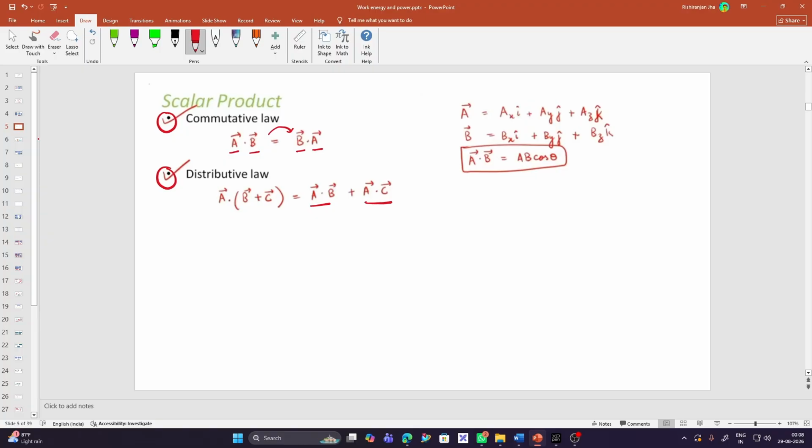And why are we learning scalar product? We are learning it because it is very important to understand the scalar product when you need to study the work, energy, and power concept. And this equation, I think I have already explained in terms of work. That is, work is equal to force times displacement, which can be further written as force into displacement cos theta. So hope you understand the commutative law and the distributive law of the scalar product, right?